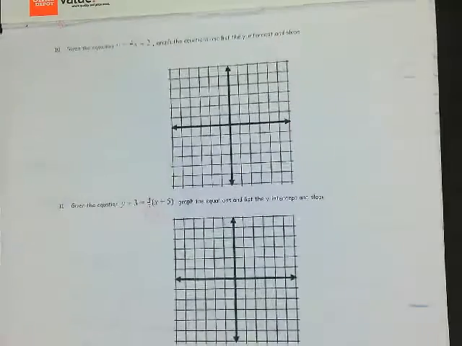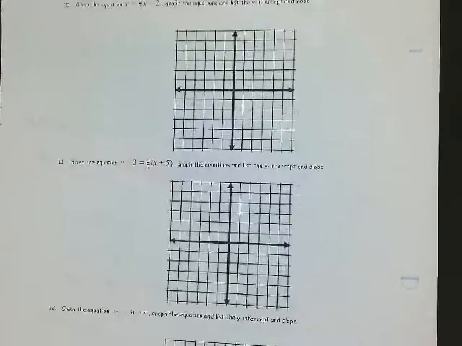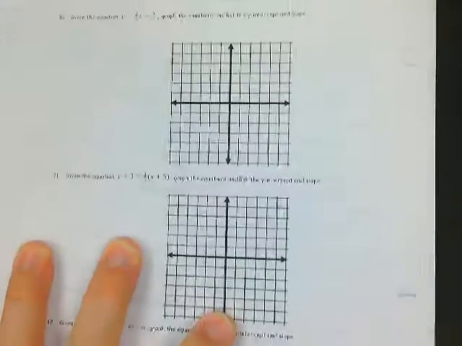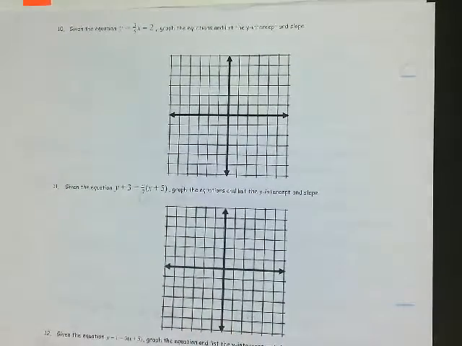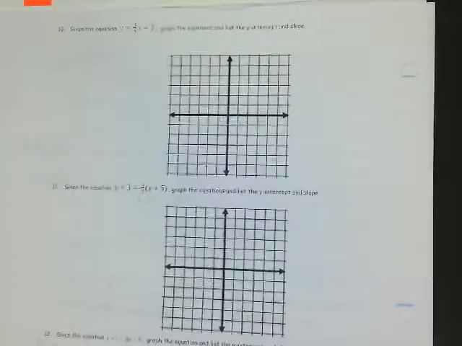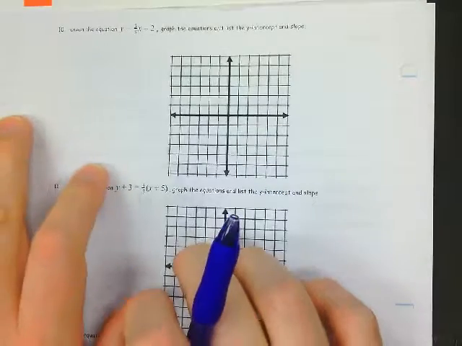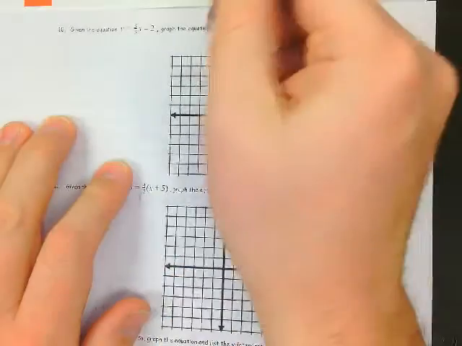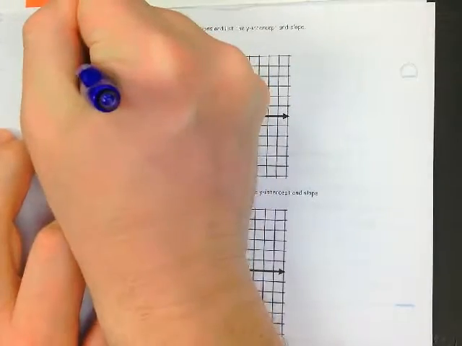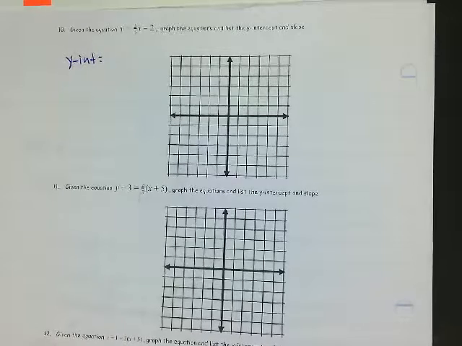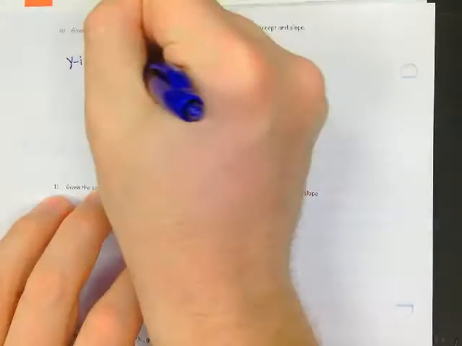Now let's learn how to graph those. Alright, let's learn how to graph them in both point-slope form and slope-intercept form. Okay? So the first equation, given the equation, y equals 3/5 x minus 2, graph the equation and list the y-intercept and the slope. Okay? So let's do this first. Let's list the y-intercept. What is my y-intercept in this problem? Not 2. Not 3/5. Not negative 2, but you're close.